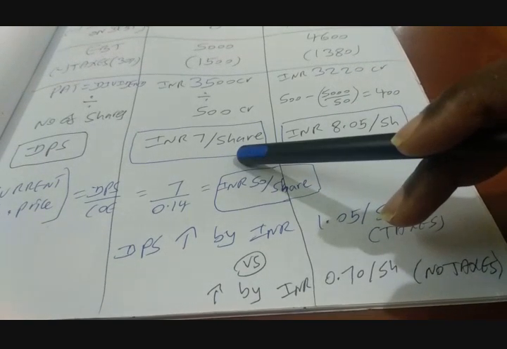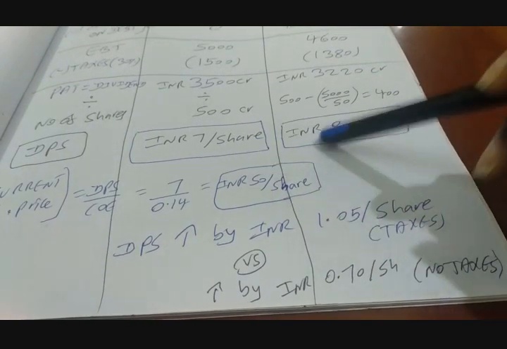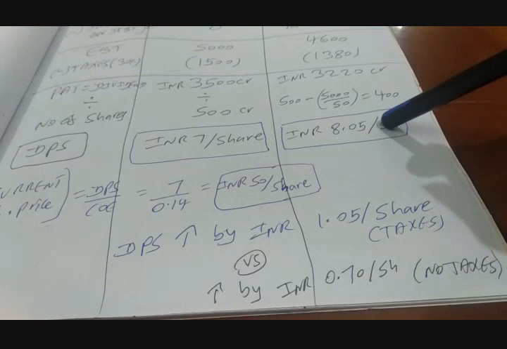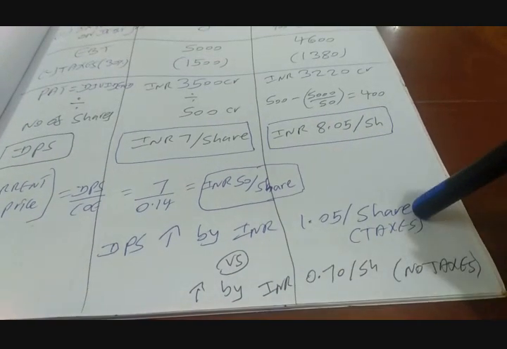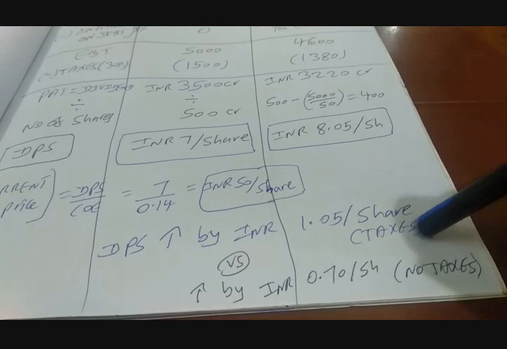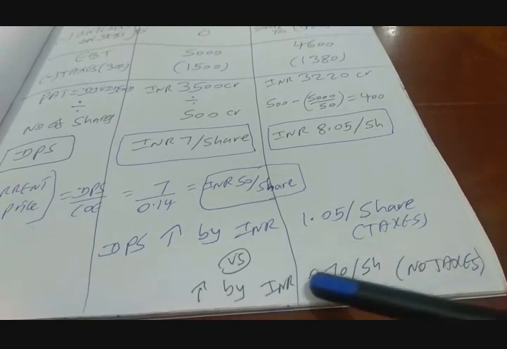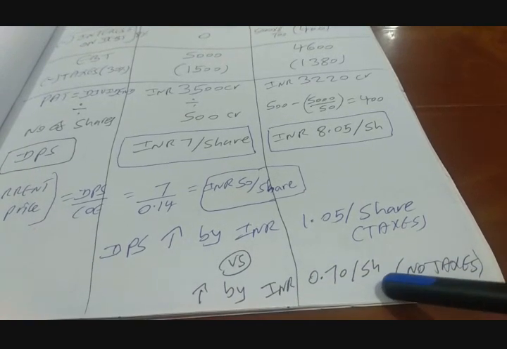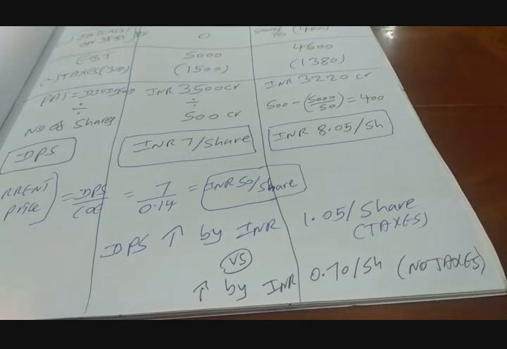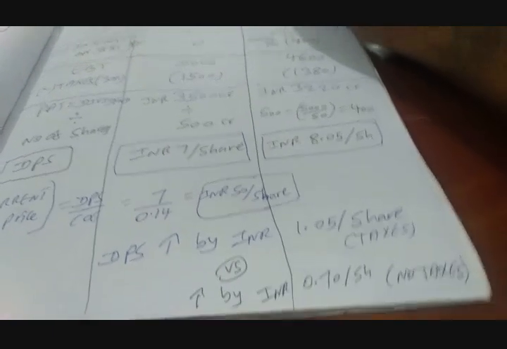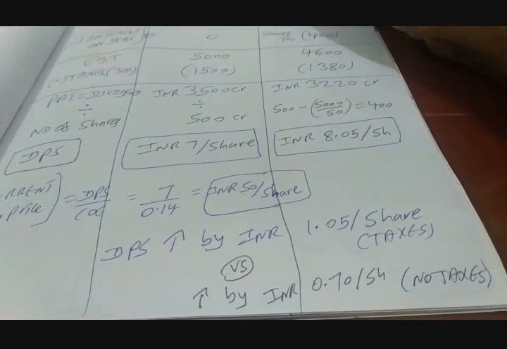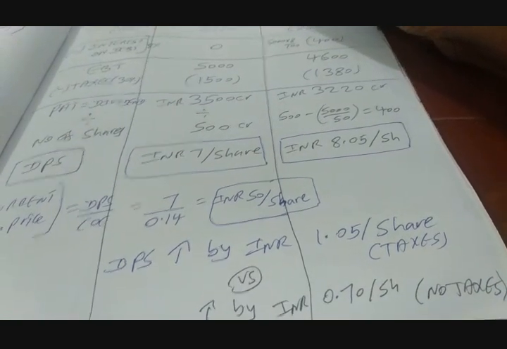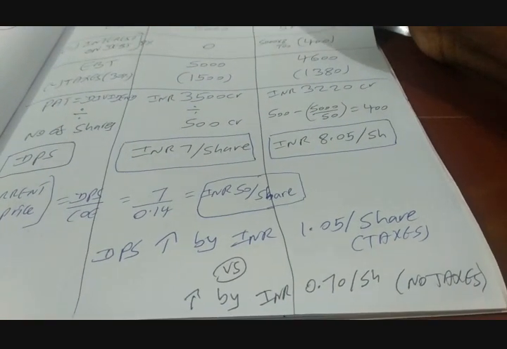So compared to the previous no debt option, DPS increases by INR 1.05 per share under the option with taxes. Compared to the previous scenario when there are no taxes, DPS was increasing only by 0.70. So what is the conclusion? The conclusion is that borrowing helps the company in terms of increasing the dividend per share. So if you borrow, your shareholders are going to be happy because the dividend per share is going to increase, right? Yeah, very good.